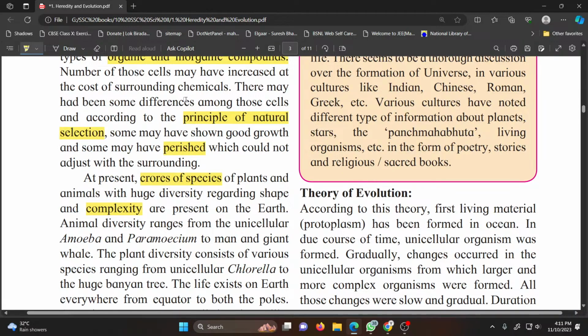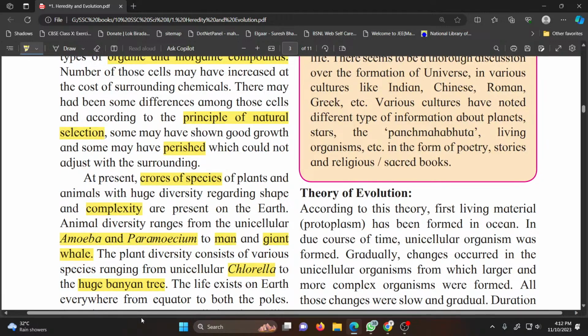We have very simple unicellular amoeba and paramecium to very complex human being and giant whale. The plant diversity starts from simple algae like chlorella to huge banyan tree.